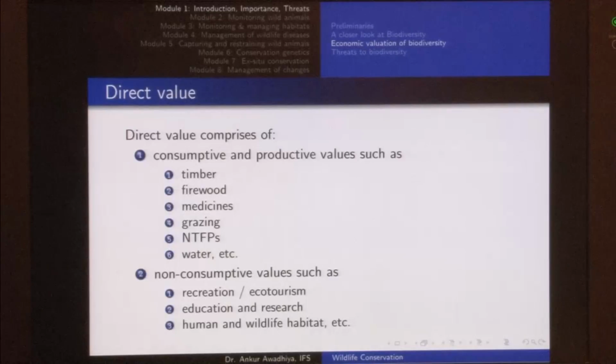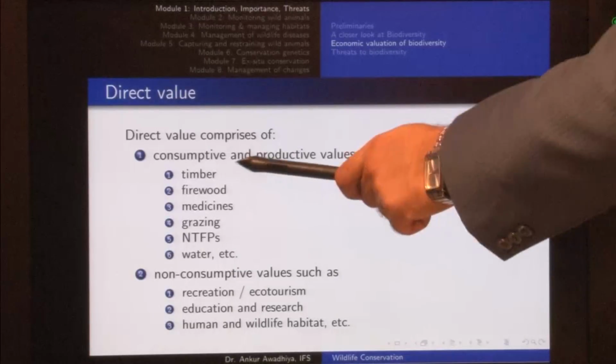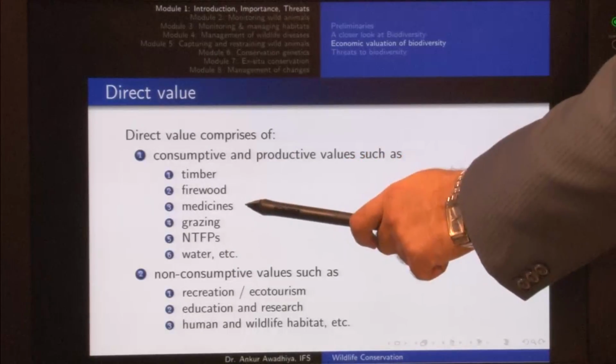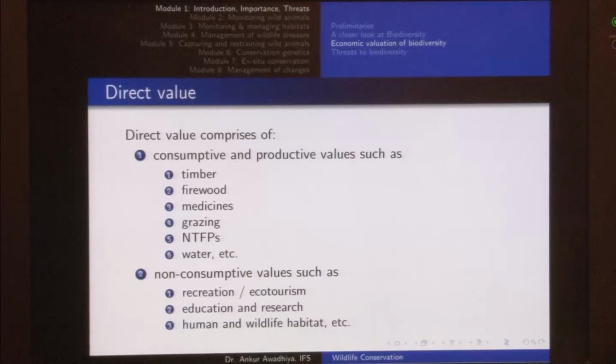Now, direct value comprises of consumptive values or productive values and non-consumptive values. Now, how do we differentiate between a consumptive value and a non-consumptive value? A consumptive value is one that decreases when you use the resource, whereas a non-consumptive value remains as such even when you are using the resource. So, for instance, in the case of consumptive values, we have timber or wood, we have firewood, we have medicines, we have grazing, we have non-timber forest produce, water and things like that.